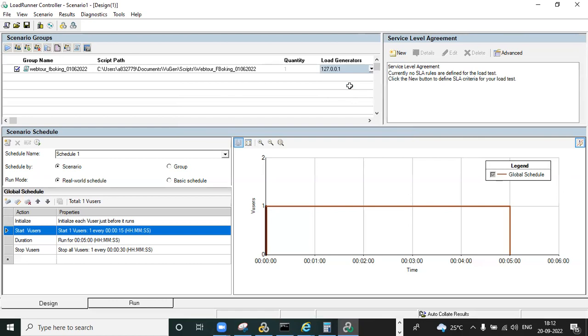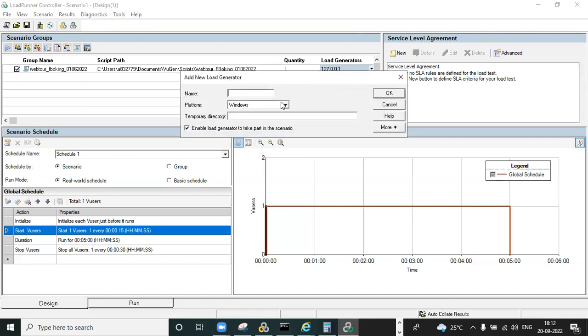That means the LG is nothing but a machine only. For this machine, it will look like an IP address. Every LG will look like this, like 127.0.0.1. Just as an IP address is written some way, the same way it will be for an LG. So you need to add the LGs like this.